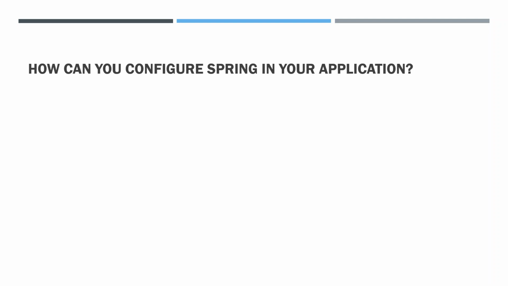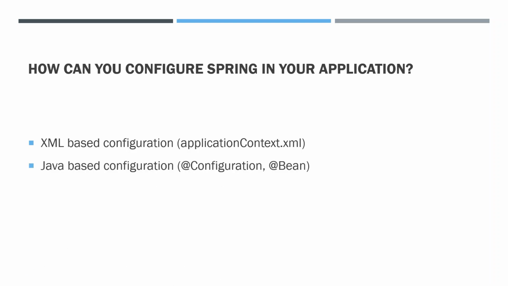So next question is how can you configure Spring in your application? There are three ways. Number one is XML based configuration, where we create the application context, which is nothing but a Spring bean configuration file, and we create a number of objects based on the requirement. The second way is Java based configuration, where we have two annotations, @Configuration and @Bean.